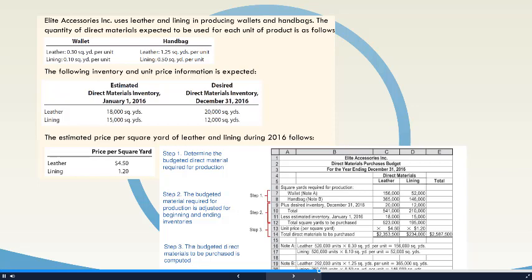The next step is to look at our budgeted material required for production and adjust it for that desired ending inventory and subtracting our beginning inventory, what we already have. Then, finally, in step 3, we take that quantity that we need to purchase and multiply it by our price. So in this example, we're looking at how many yards of material we need to purchase for leather and lining, and we have a price for each. Once we do all that math, we can figure out how much we're going to actually have to spend for this direct materials budget.